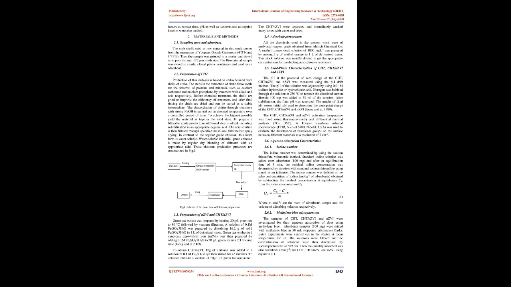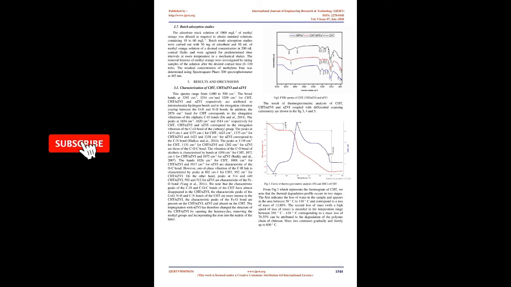and calcium phosphate, by treatment with alkali and acid respectively. Before chemical treatment, the shells are ground to improve the efficiency of treatment, and after final rinsing the chitin is dried and can be stored as a stable intermediate. The deacetylation of chitin through treatment with strong NaOH is carried out at elevated temperature over a controlled period of time. To achieve the highest possible yield, the material is kept in the solid state.